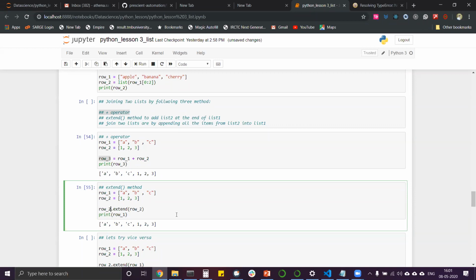We can do the vice versa as well. If we do row 2 extend row 1, sorry, okay, we cannot do that. If we try to extend that, we need to first define the variable. So we cannot do the vice versa thing. ABC will always be there, and the row 1 value will be changed. Okay, this is another thing. Got it?